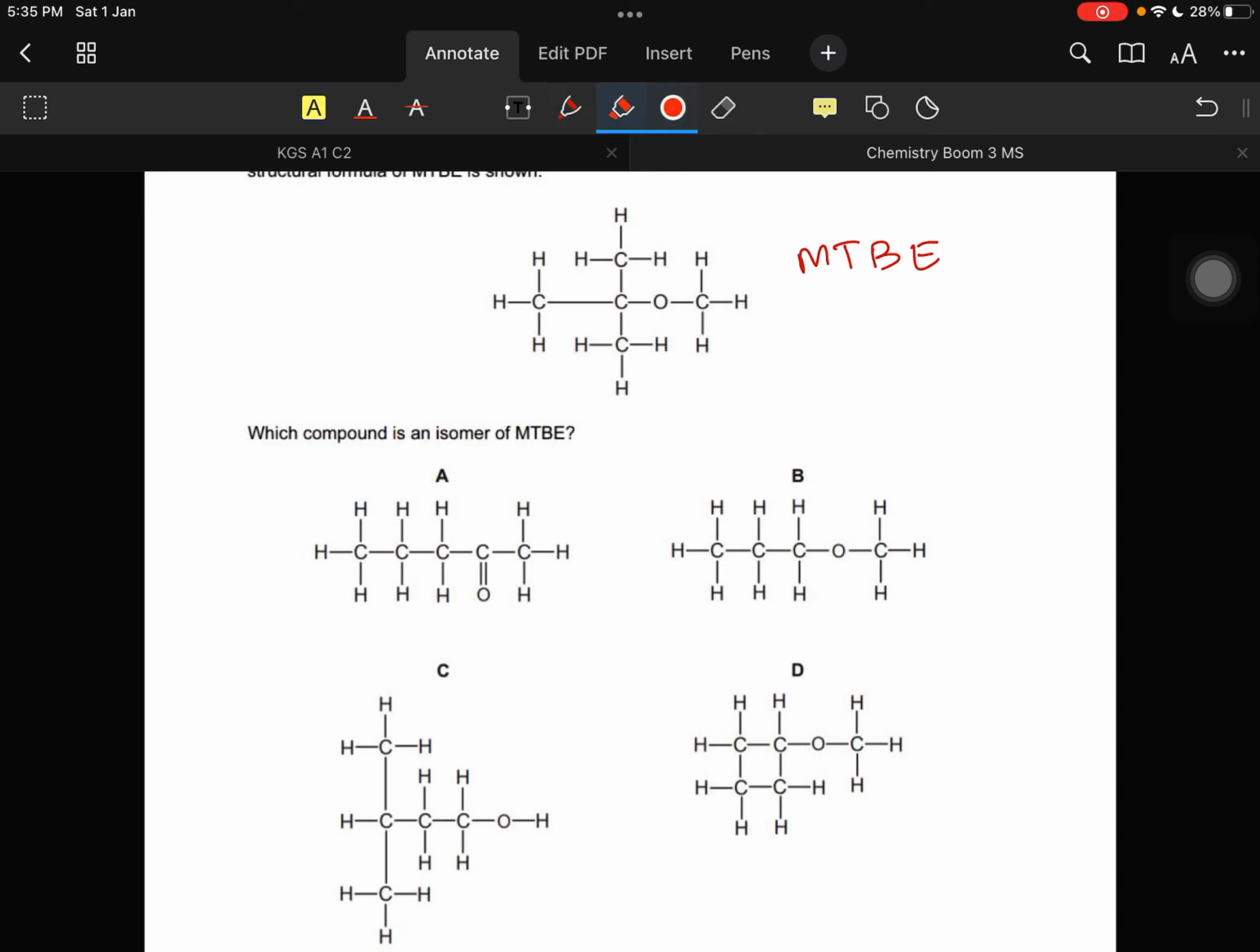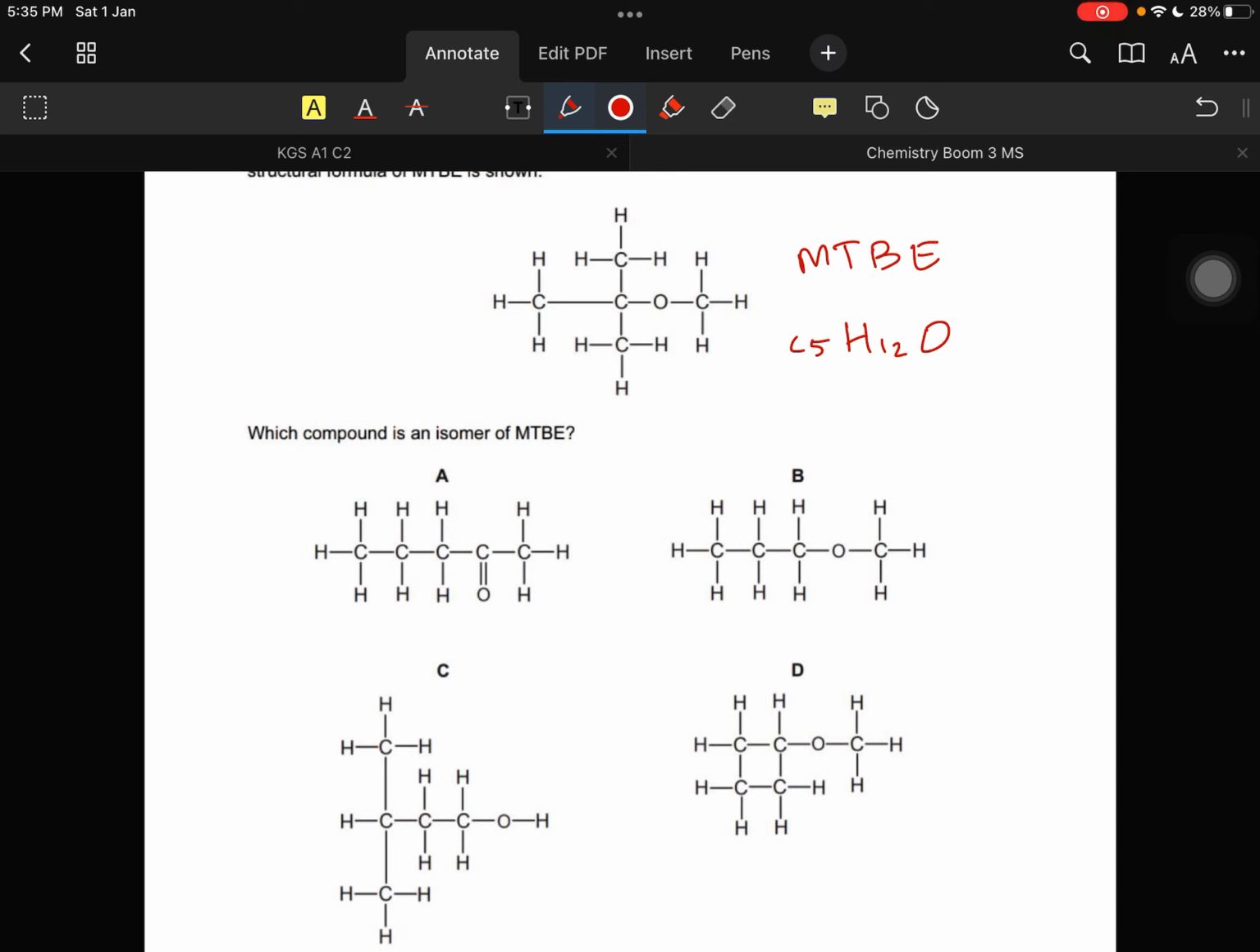So I can see the formula is 5 carbons. Hydrogens are 1, 2, 3, 4, 5, 6, 7, 8, 9, 10, 11, 12. So it has 12 hydrogens, and it has 1 oxygen over here. So 1 oxygen over here. Let's see which one has 5 carbons.